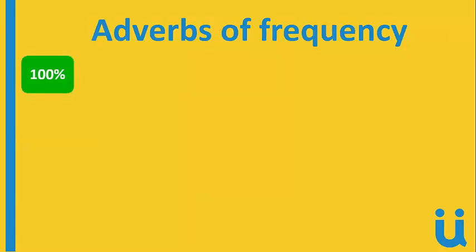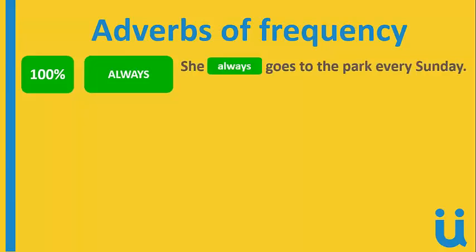100 is the top, okay? You always do that, okay? And that's why we have always. For example, she always goes to the park every Sunday. No matter what happened, all the time, okay? All the time goes to the park every Sunday.